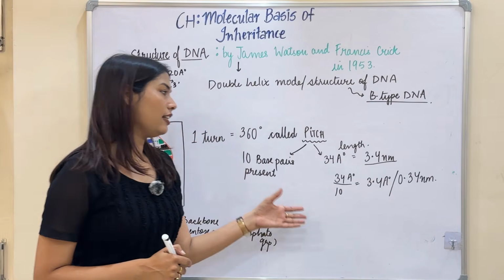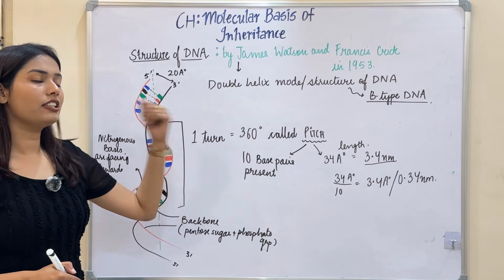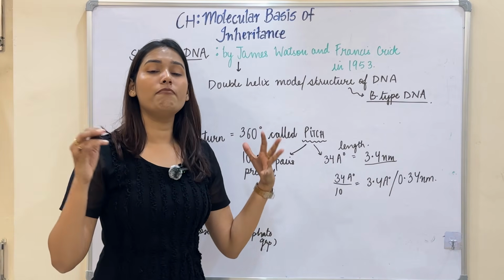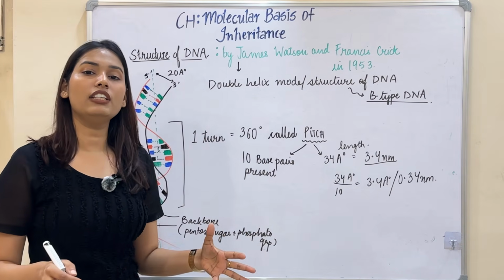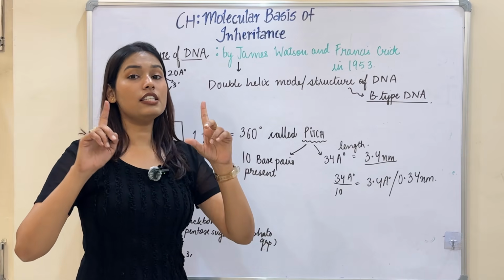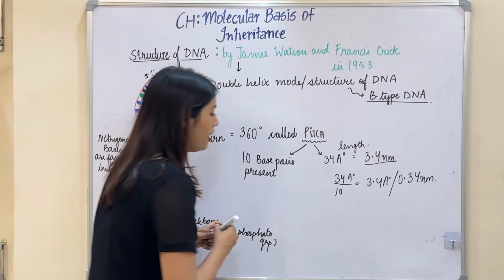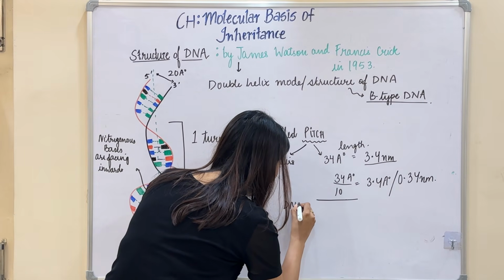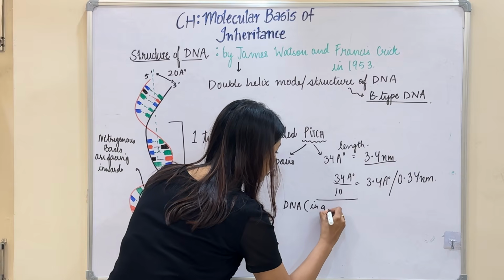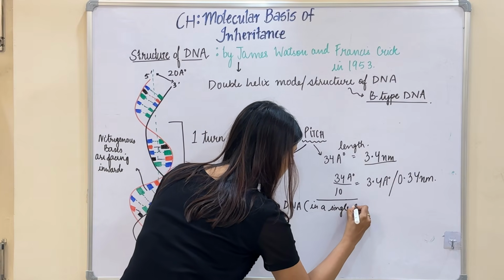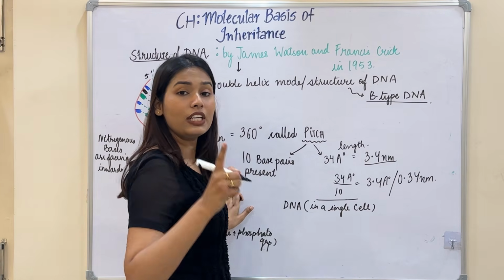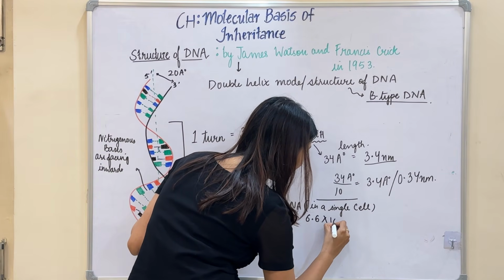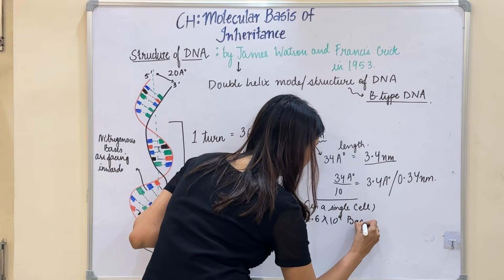Now I know the distance and the number of base pairs in a single pitch. So I can calculate the length of the DNA which is present in a single cell. In our DNA, in a single cell, the total number of base pairs is 6.6 into 10 raised to power 9 base pairs.